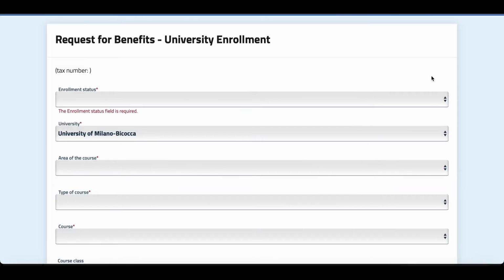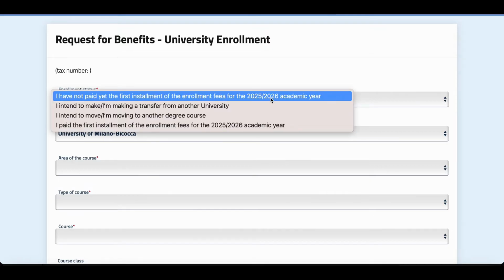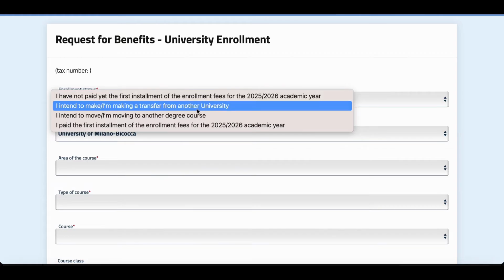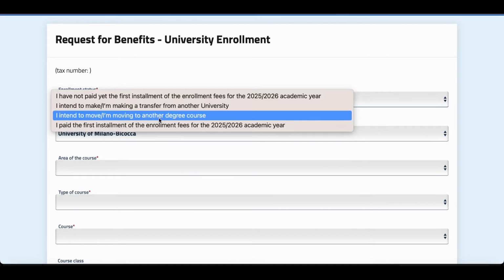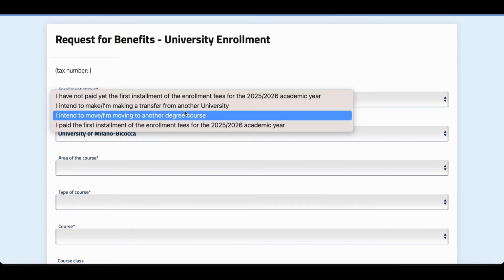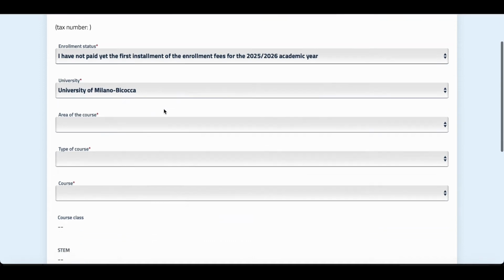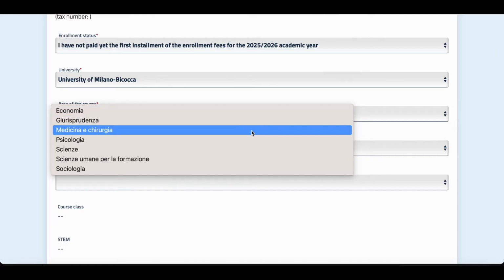Okay, on this page you need to fill in the details about your enrollment in the University of Milano-Bicocca. So your enrollment status, so if you have not paid any installment yet for the academic year 2025-2026 then you need to choose the first status. But if you are a transfer student from another university, or if you are a transfer student from the same university but another degree course, then the third option. And if you have paid the installment then the last option, so you can choose your relevant option. But if you are still in your home country and have not paid the first installment yet then you can choose the first option. Then your university is obviously Milano-Bicocca. Then your area of course, so you need to choose your department.